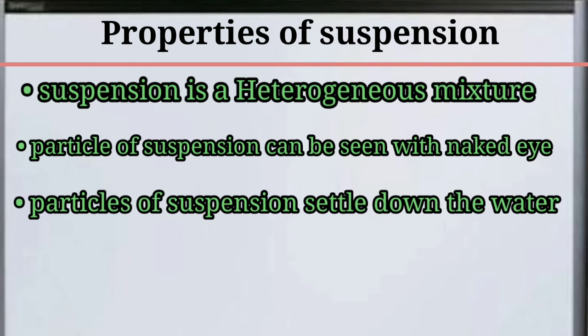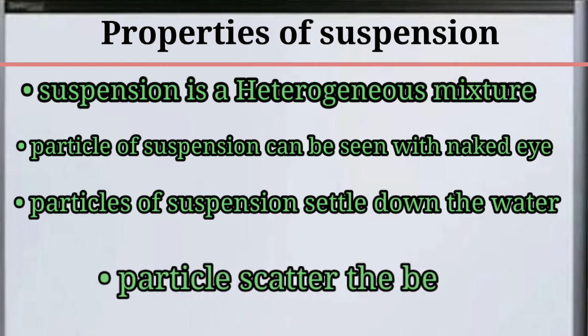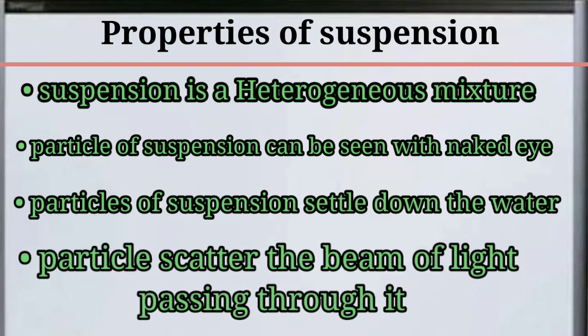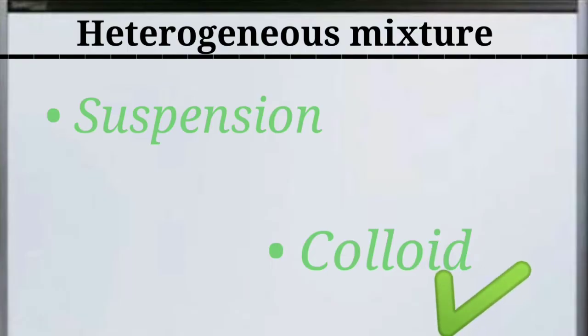And lastly, if we perform an experiment on a suspension and shine a light from a torch through it, we can see the path of the light passing through it. So we can write the particles of the suspension scatter the beam of light passing through it, so the path of the light is visible. So this was all about the suspension and its properties, and next we will discuss the colloidal solution.